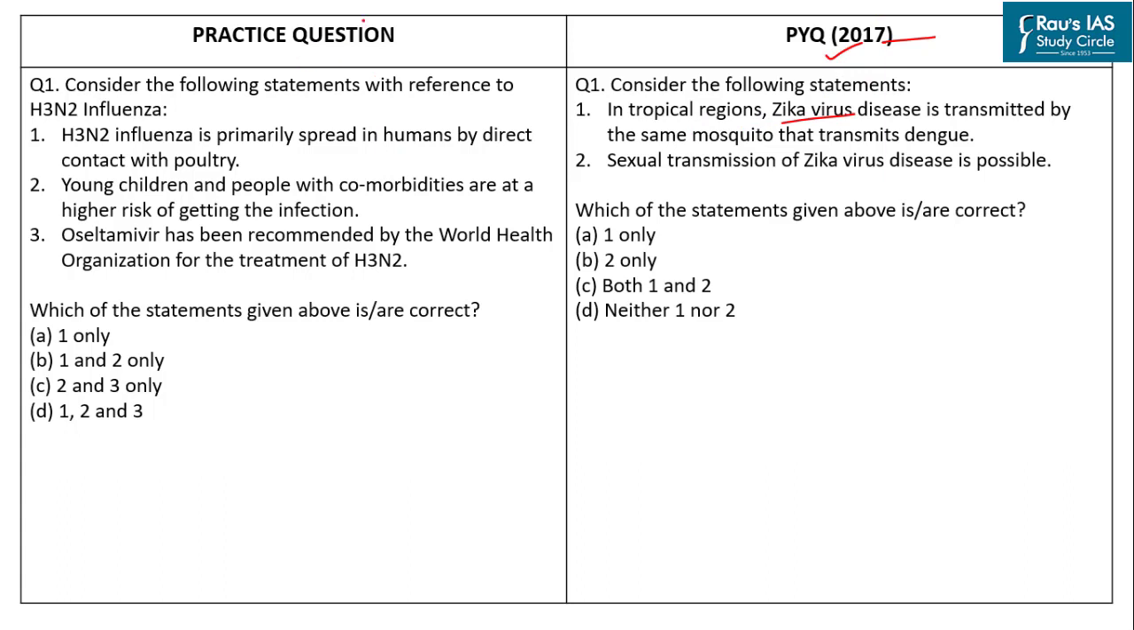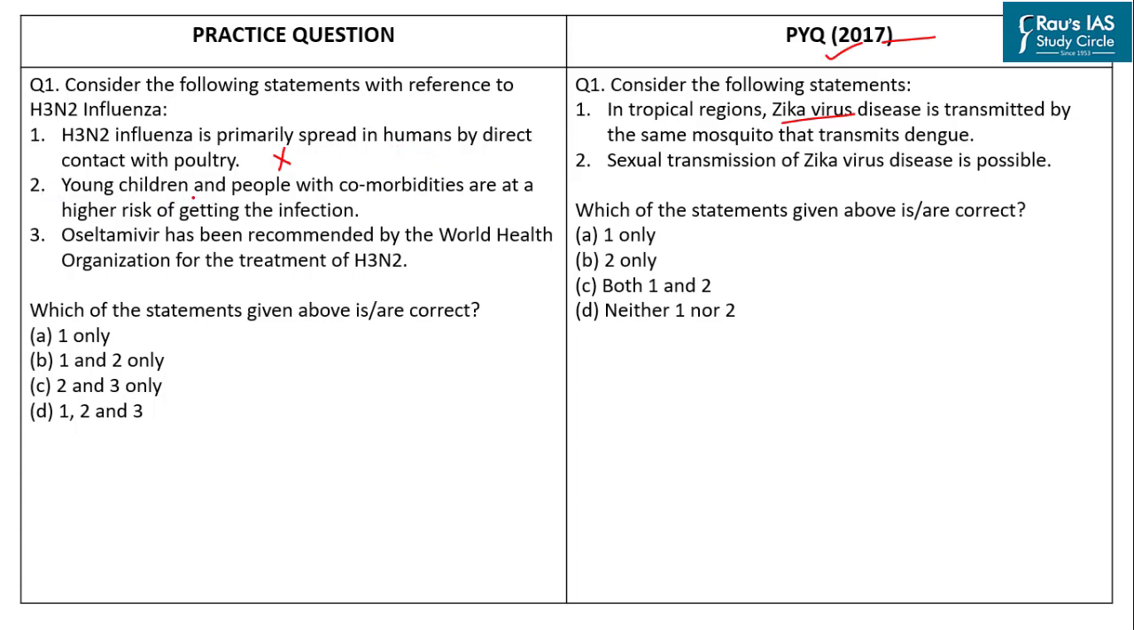Now, let us solve our first practice question for today, which states that consider the following statements with reference to H3N2 influenza. Statement 1. H3N2 influenza is primarily spread in humans by direct contact with poultry. Now, this is an incorrect statement. This is because H3N2 is primarily a human influenza virus, which is spread through respiratory droplets when infected individuals cough or sneeze. In some rare cases, the virus can be spread through contact with poultry, but that is not the primary mode of transmission for this virus.